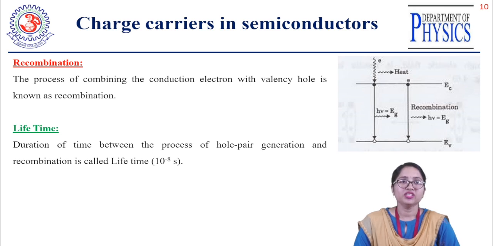Recombination is the process of combining the conduction electron with the valency hole.